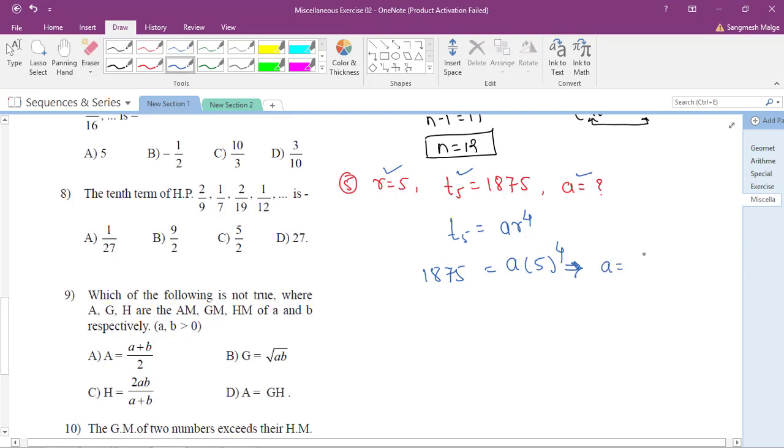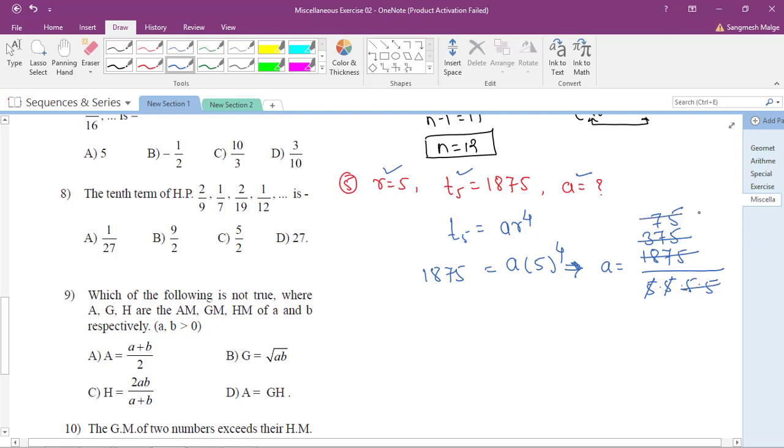A is equal to 1875 divided by 5 into 5 into 5 into 5. Now cancel. 5 threes are 15, 3 left, 5 sevens are 35, 2 left, 5 fives are 25. So 75 divided by 5 into 5, that is 25. So 75 by 25 is 3.